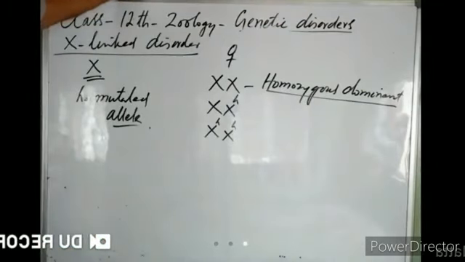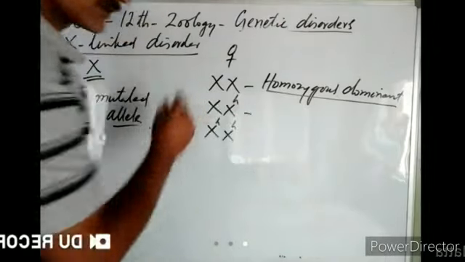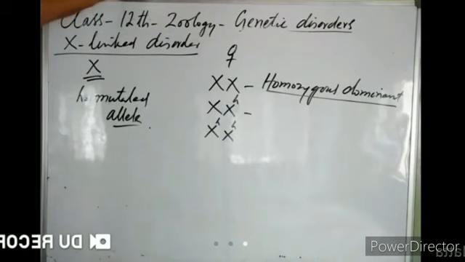If both the genes are working fine, if both the genes are working normally, then we will say the female is homozygous dominant for the gene. What is an allele? The alternative form of a gene.